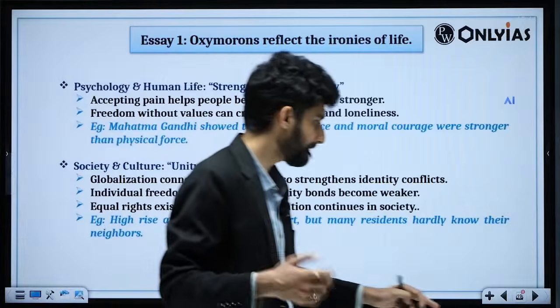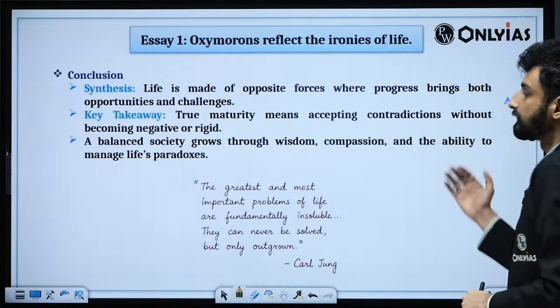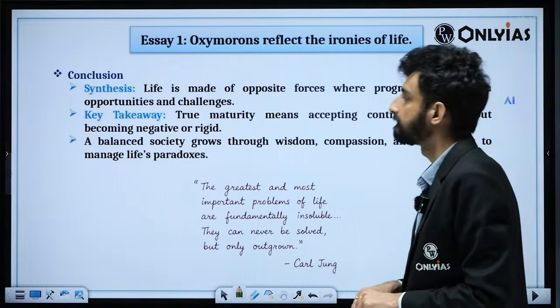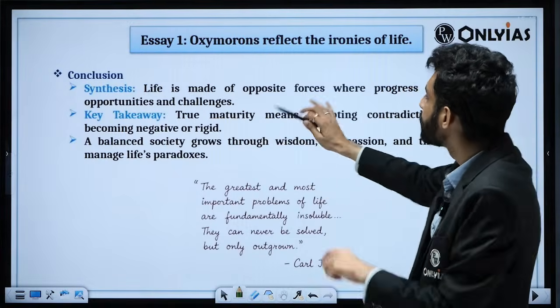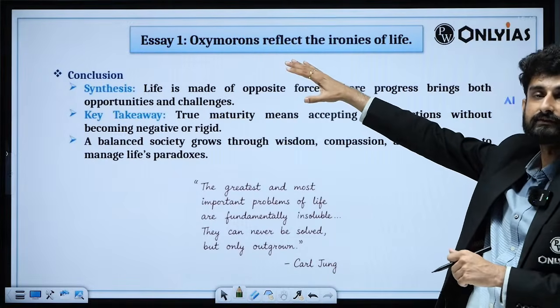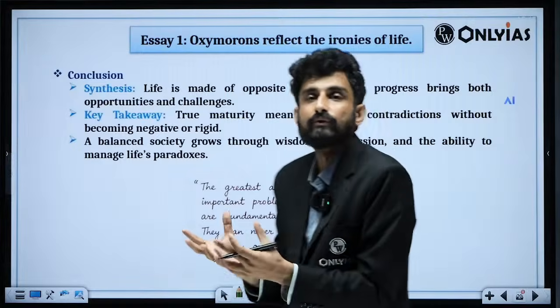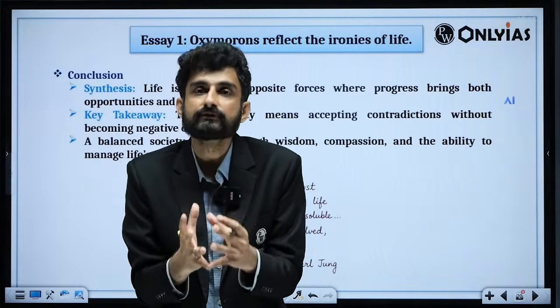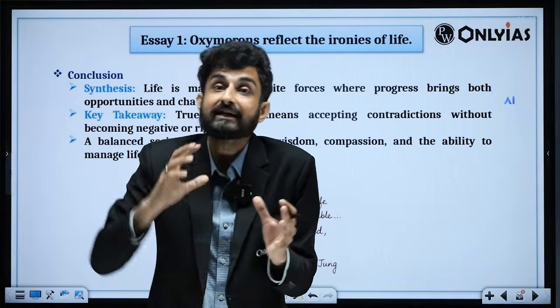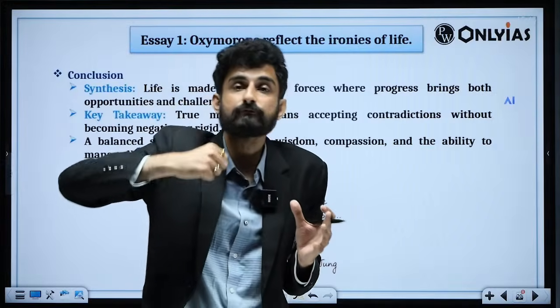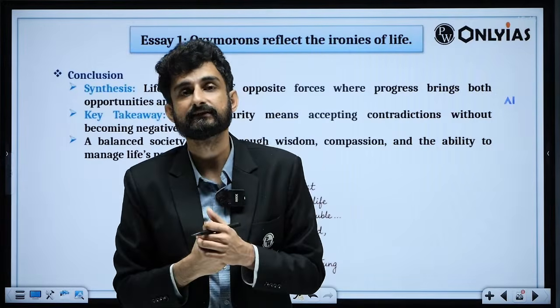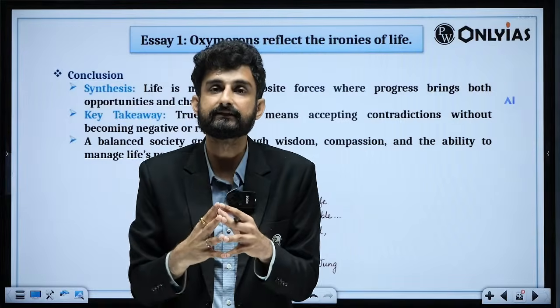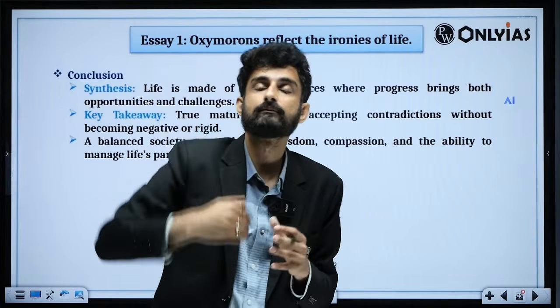And finally, you can conclude it. You can conclude that life is made up of opposite forces. But which force should we go with? We should go with the majority force, the force which can bring the greatest good for the greatest number of people, that you have studied in ethics. It is the greatest good for the greatest number.